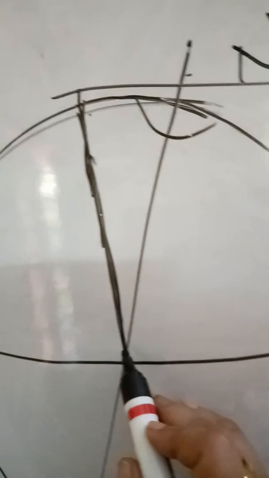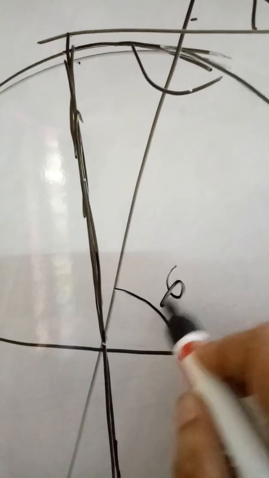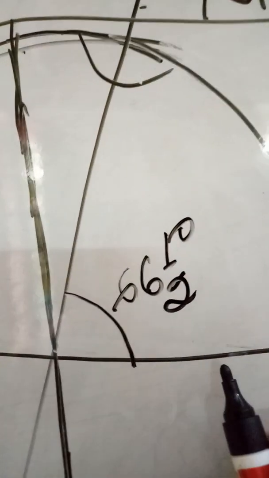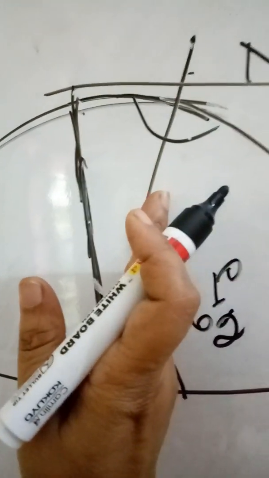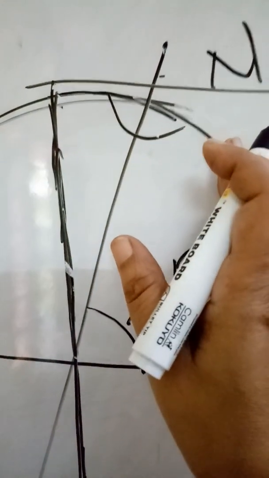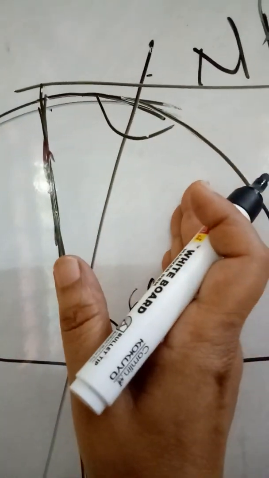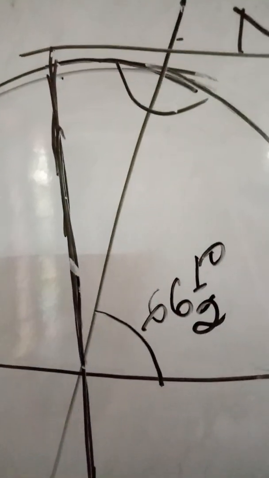And with the orbit or orbital plane, the orbit on which it is moving around the sun, with the orbital plane it is making a 66.5 degree angle, and from the straight axis it is in a little bit tilted position towards your right. And wherever the earth goes while revolving around the sun, it always remains in this tilted position, and always the axis remains tilted towards your right.